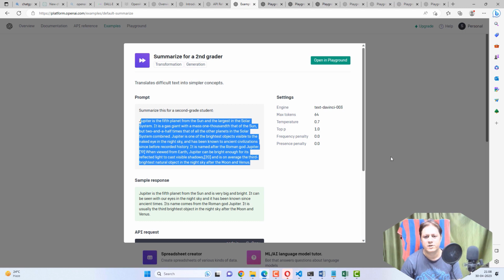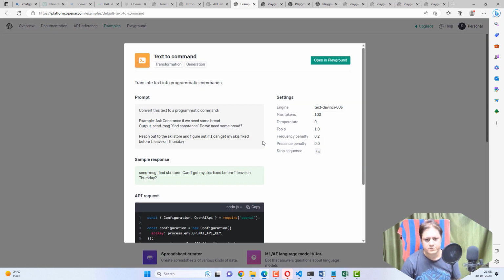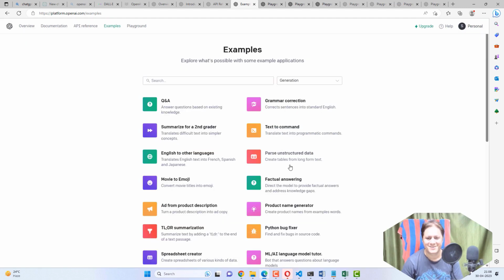Okay, so let's move on to another use case. It's a text to command. Whatever text you write, it will generate the command for that. So this is the use case. This is the prompt if you see here, and this is the sample response it is given. Find sky, store something, this is creating the command for that.